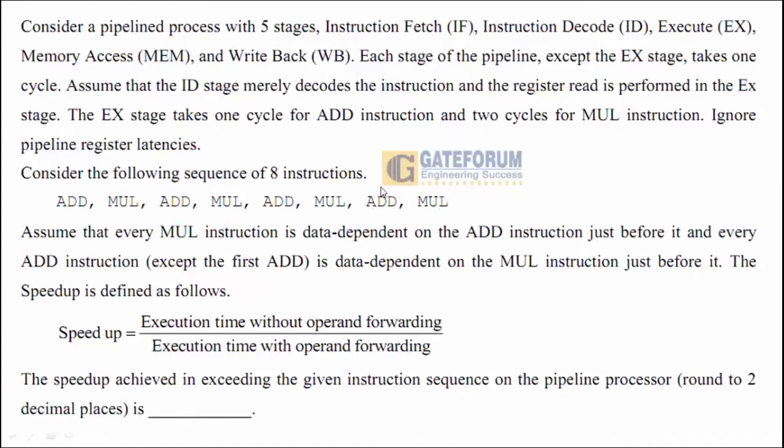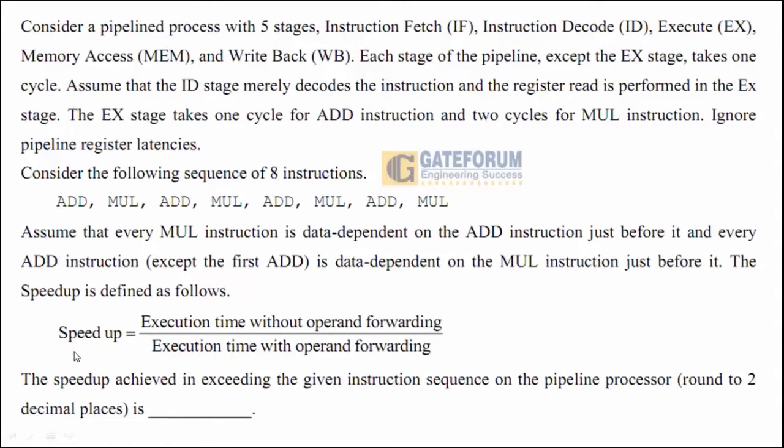What is data dependency? Unless the previous instruction gets executed, the following instruction cannot get its operand from the previous one. This is called data dependency. Except the first instruction, all the other instructions are data dependent. That means this MUL is data dependent on addition, this addition is data dependent on multiplication, and so on. All the instructions except the first one are data dependent on each other.